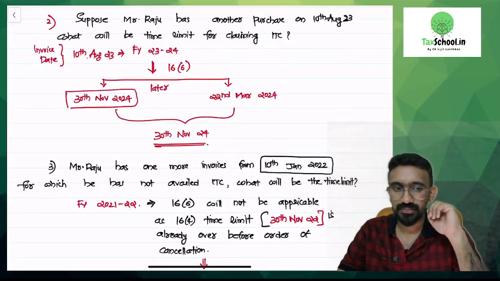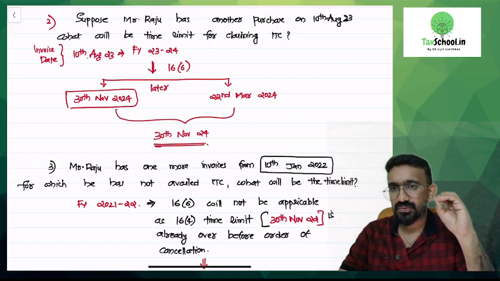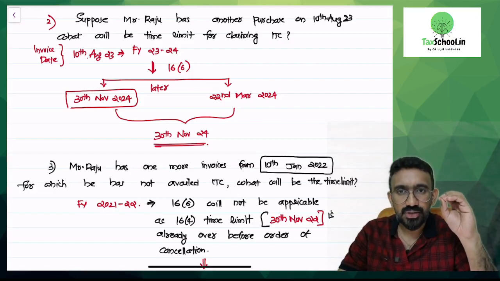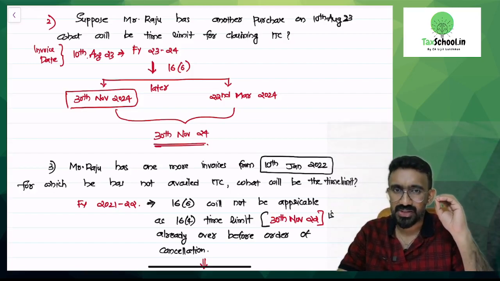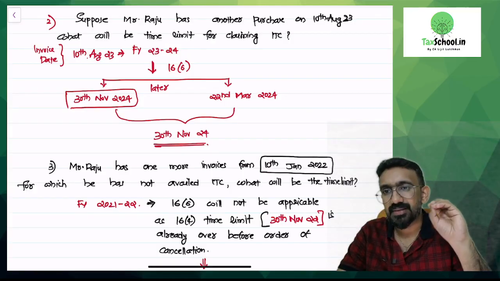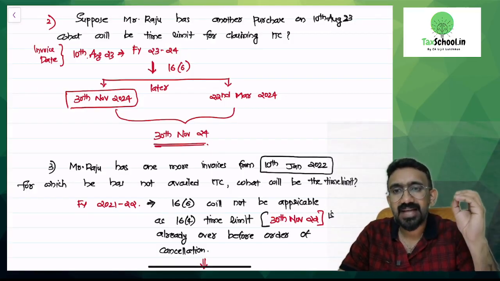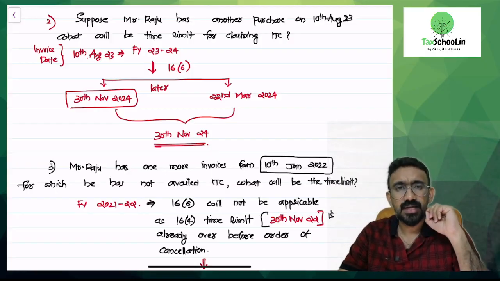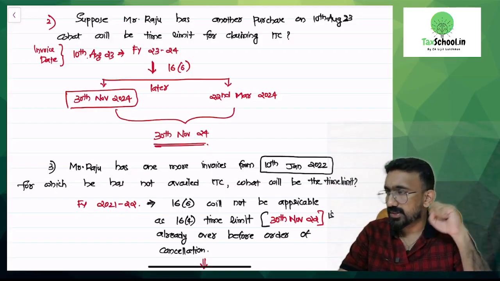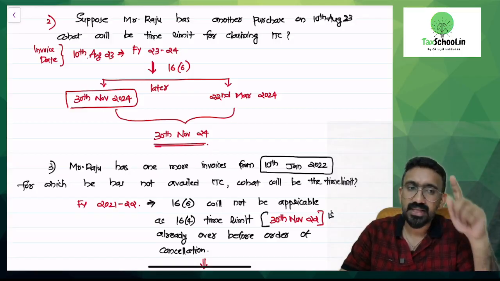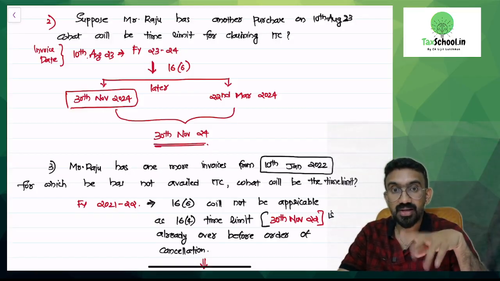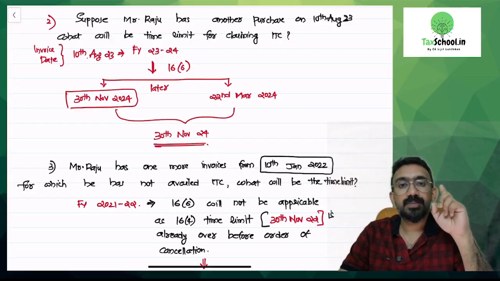Let's also discuss a few more scenarios wherein the time limit would be affected. Scenario number 2. Okay. Look at the screen and carefully listen and read with me. Suppose Mr. Raju has another purchase on 10th August 2023. What will be the time limit for claiming ITC? Okay, let's look at 10th August 2023. When did the cancellation come in? 31st of August. So was this purchase before cancellation? Yes.